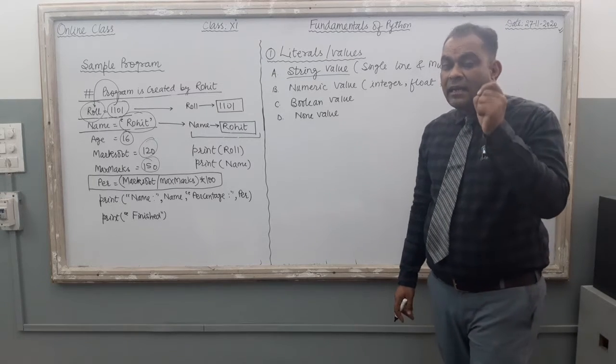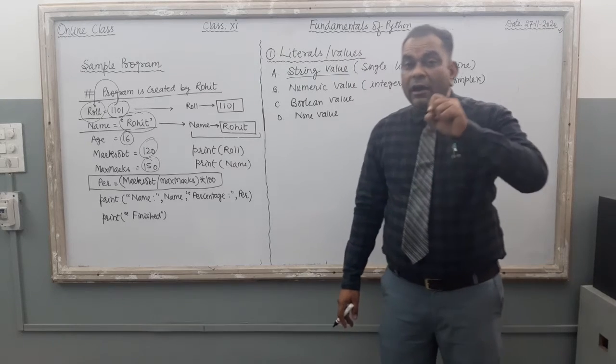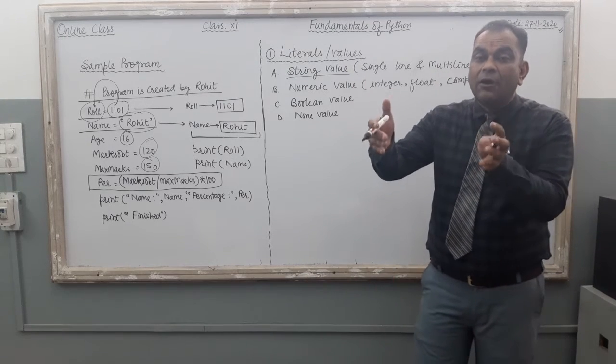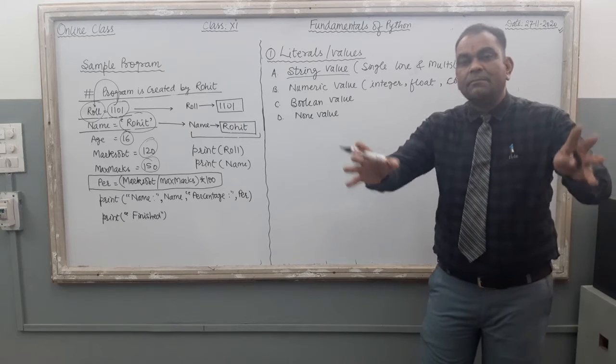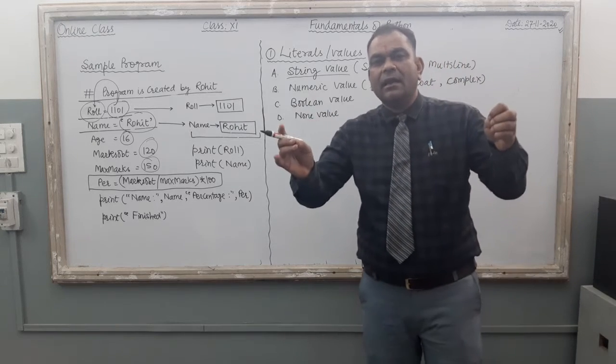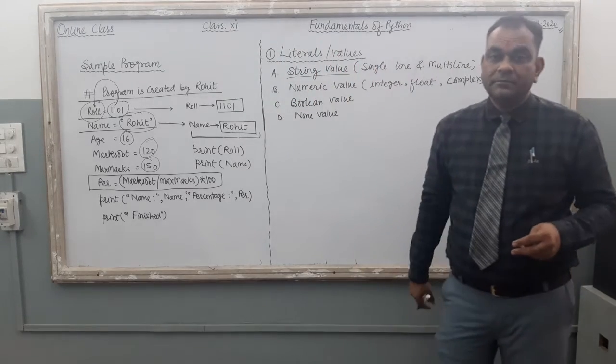A string is a value in the programming language. The value can be created by grouping alphabets, numbers, special symbols or any legal character set available in Python, right?